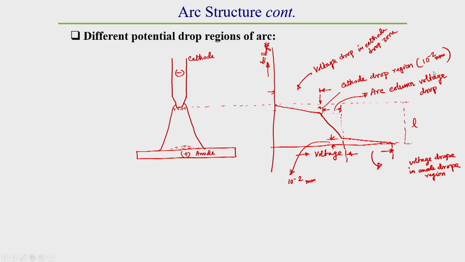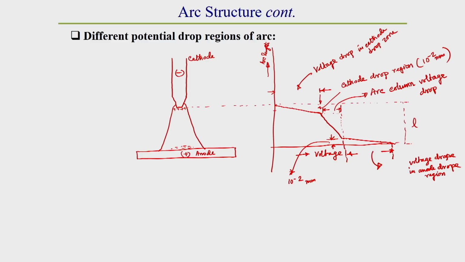One thing we can observe here: if the workpiece material and cathode material remain the same, then the voltage drop in the anode drop region and cathode drop region will remain constant.